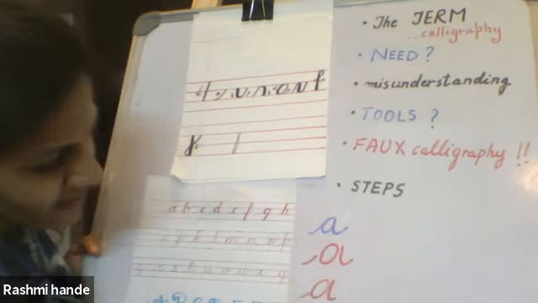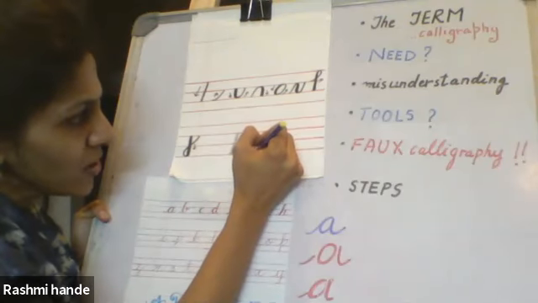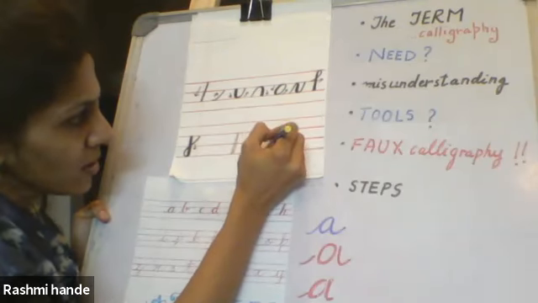So say if I were to write A, I'll take an upstroke, then I will create an oval, then I will create a down line with a sway. Now, like I said, in the oval, the first part of it comes down, so it will be thicker.